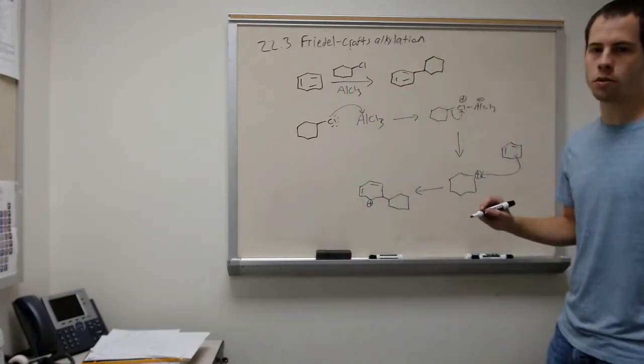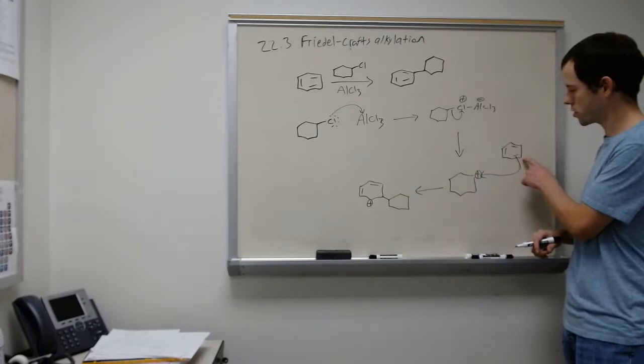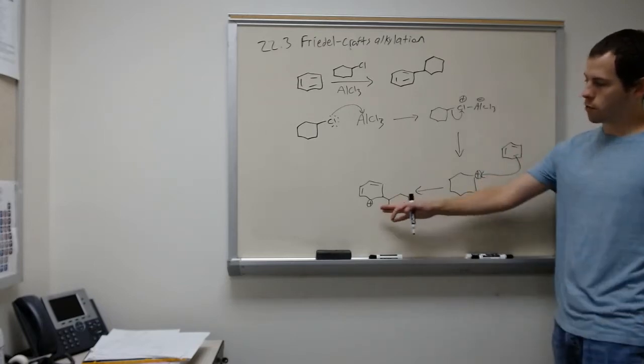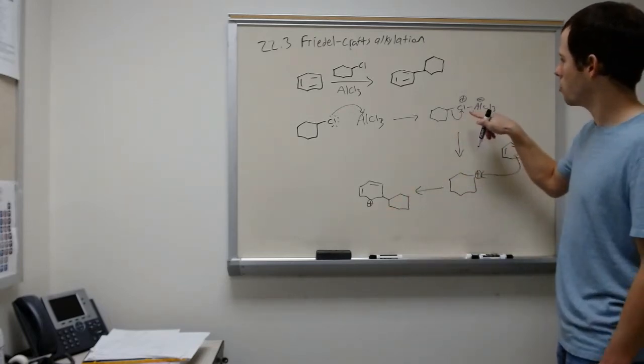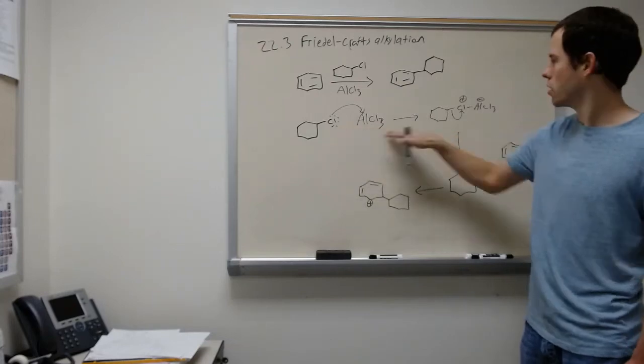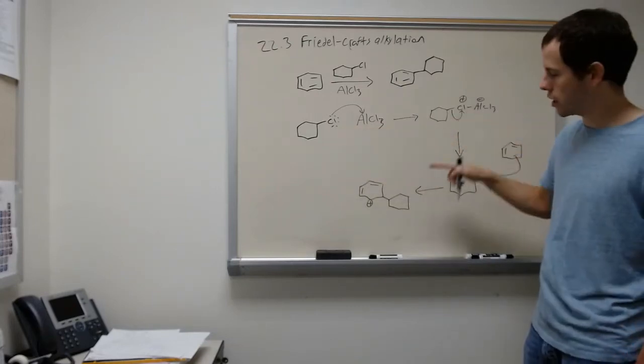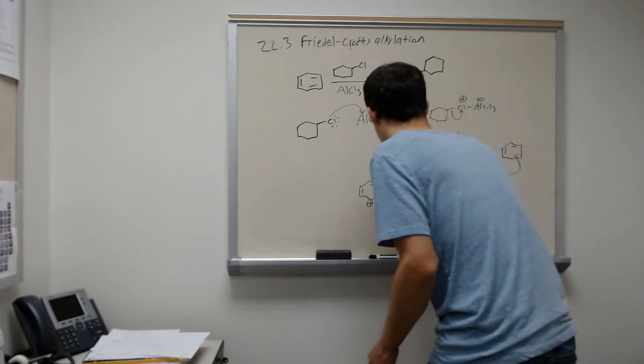And so now we've made our new carbon-carbon bond from this carbon to this carbon. We have our positive charge here. And our electrons from our chlorine that are right here are going to come back in and pull off the hydrogen to re-aromatize.